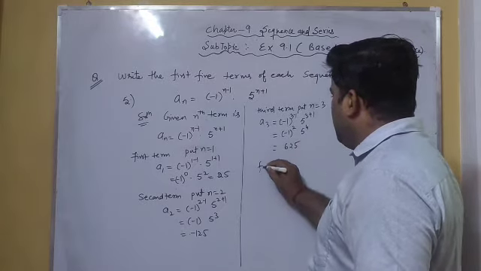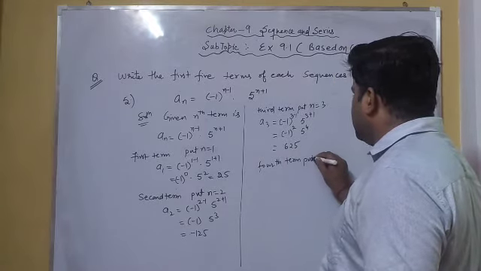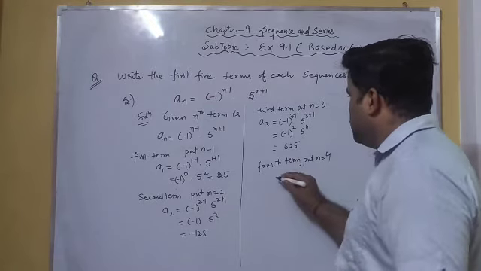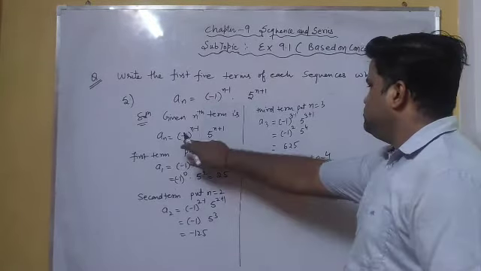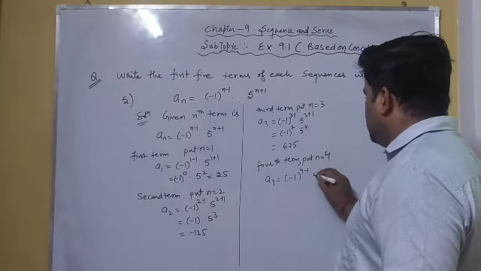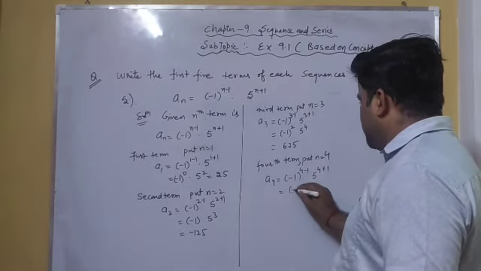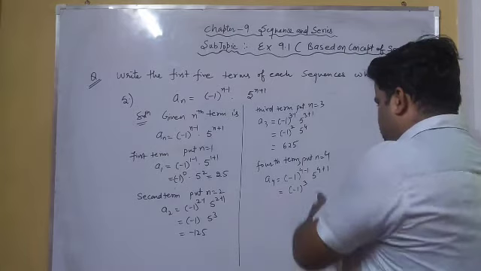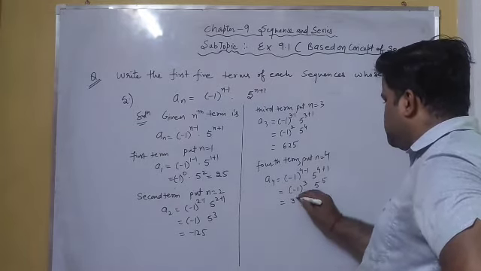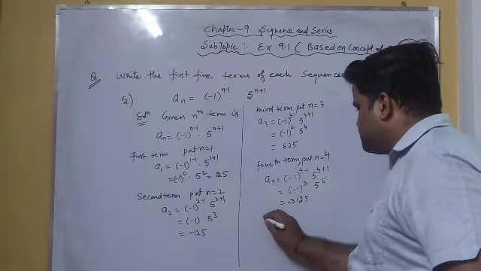625. For the fourth term we put n is equal to 4. So putting the value in the nth term, which is (-1)^(4-1) into 5^(4+1), which is minus 1 raised to the power 3, 5 raised to the power 5, which is equal to minus 3125.